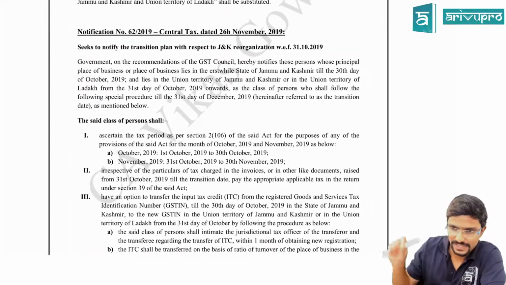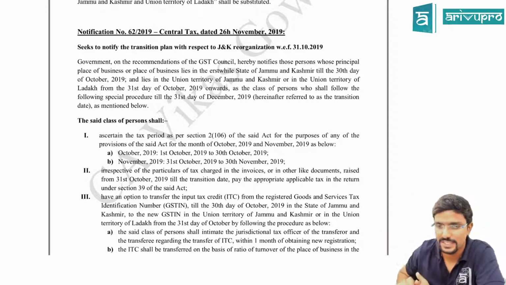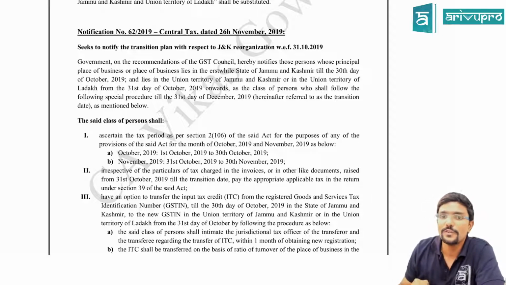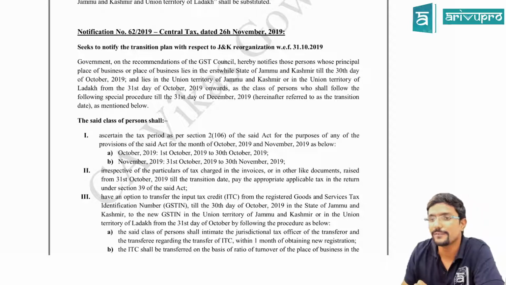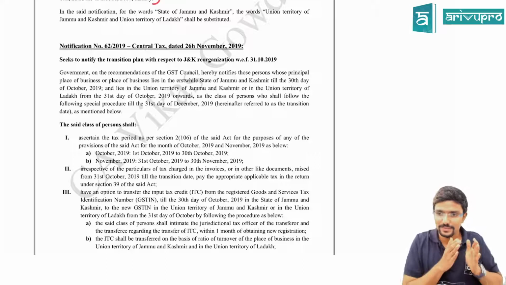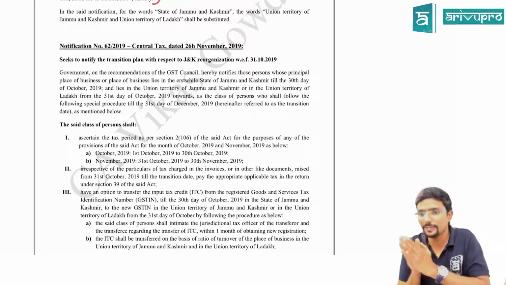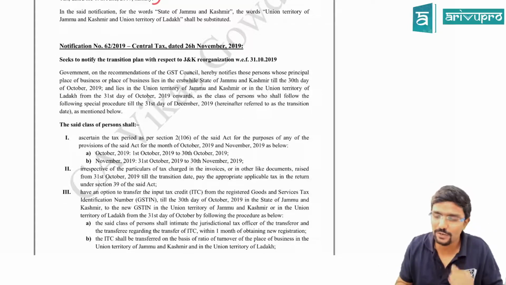At the end, I will summarize how many states are there, how many union territories are there, and what the effect in GST is. Now, the notification dated 26th November 2019 seeks to notify the transition plan with respect to Jammu and Kashmir reorganization with effect from 31st October 2019. So Jammu and Kashmir was a state before 31st October. From 31st October it became a union territory. From that date, what is the effect?